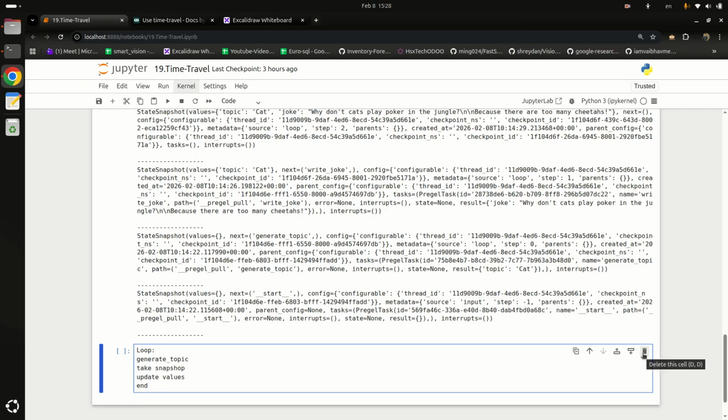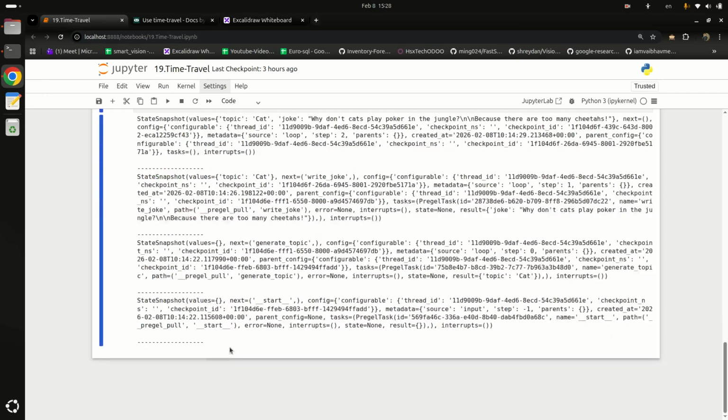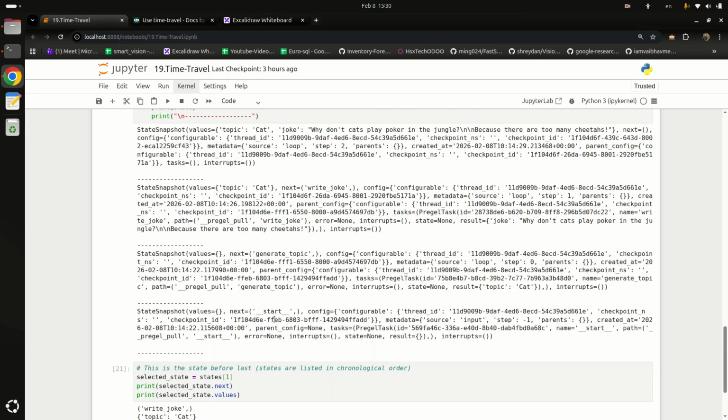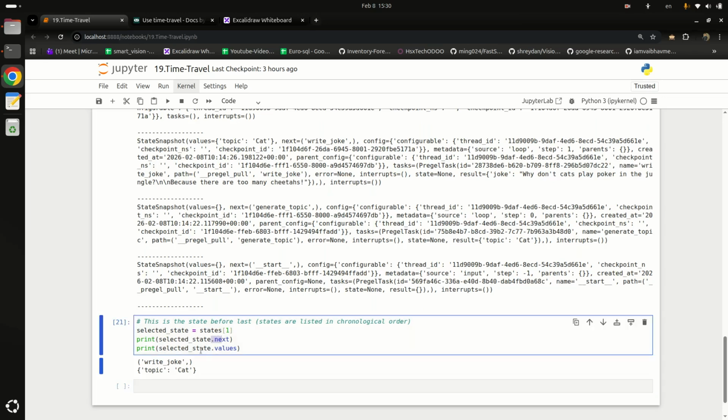I will simply delete these things and let's copy this code and paste here and let's run it. Here we are basically getting the state and we are saying print selected_state.next and selected_state.values, and it prints write joke and topic is cat.